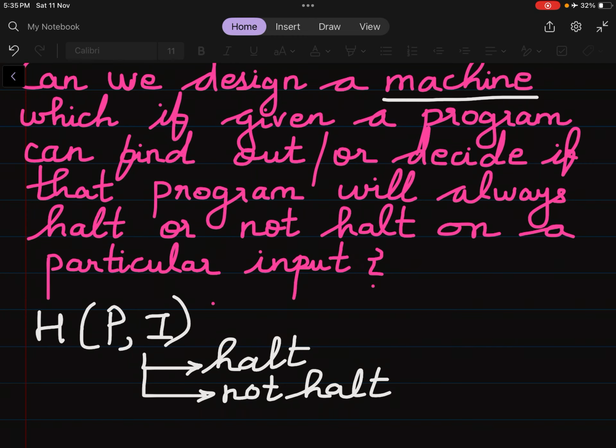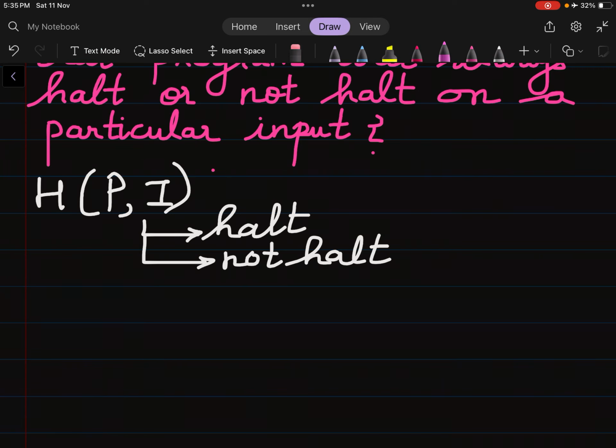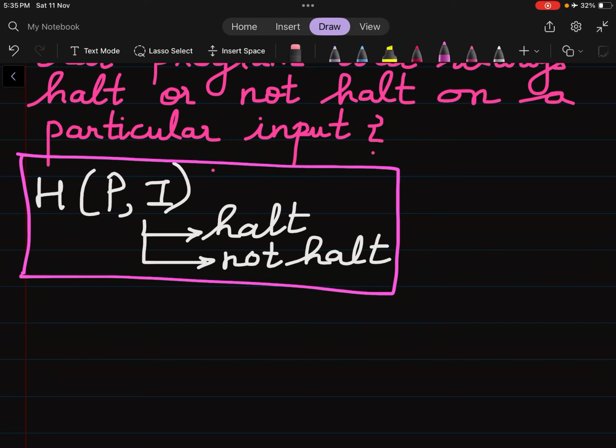Say that machine is an H machine having a program P and an input I is given to it, and it will tell us whether the program is halting or not halting. This is the condition which we have assumed, which is opposite to the undecidability, that the machine is a decidable machine.